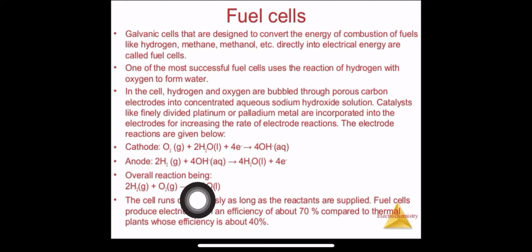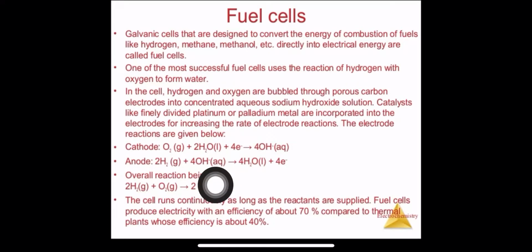Now when we look at the overall reaction, here 4H2O is there, here also 4H2O is there, so it will be cancelled. Here 2H2O is there and here 4H2O is there, so 2 will be cancelled, and from 4H2O we will get only 2H2O, and 4 electrons and 4 electrons again cancel. So our overall reaction will be 2H2 gas plus O2 gives 2H2O. Understood?